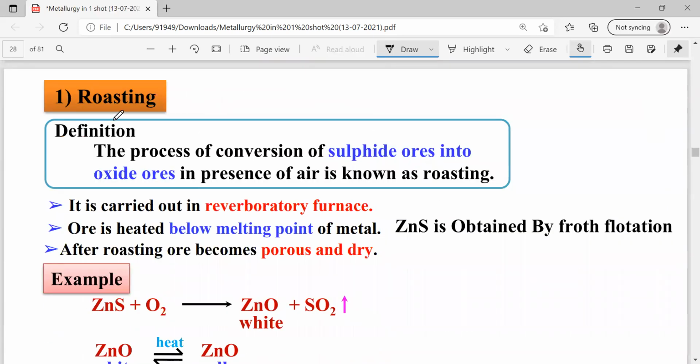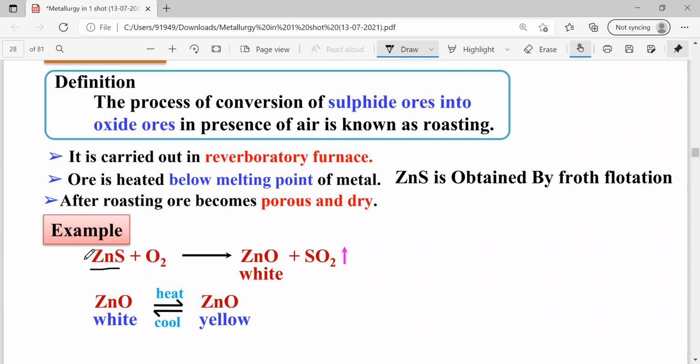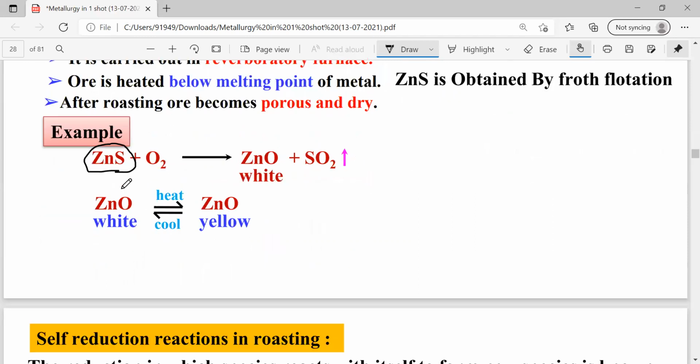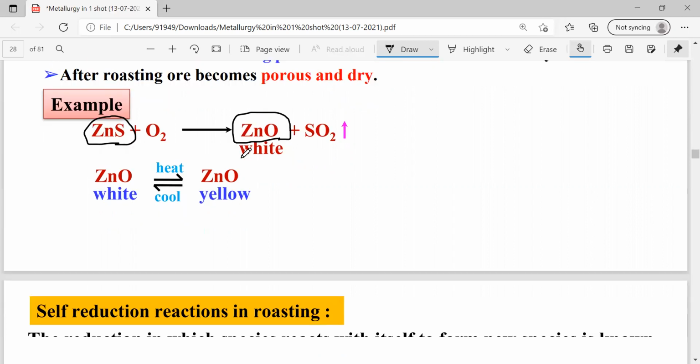Next, coming to the roasting process. Generally, zinc sulfide is roasted. See this one, zinc sulfide. This is a concentrated ore. So after concentration of ore, we have to reduce the ore. So first of all, to reduce the ore, the sulfides are converted into their oxides. After conversion of sulfide into oxide, then we have to reduce.